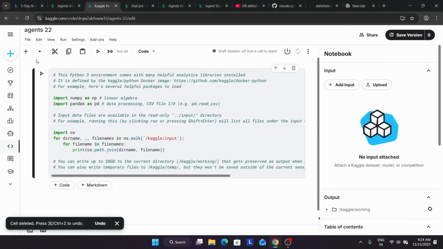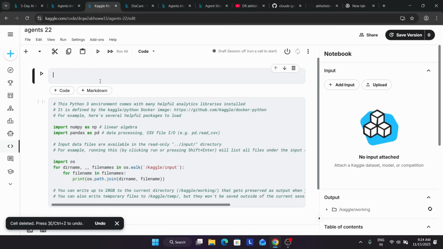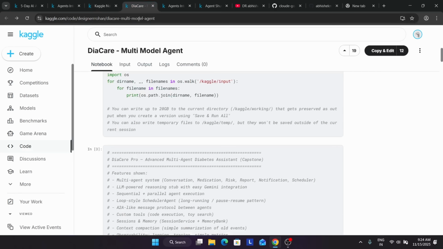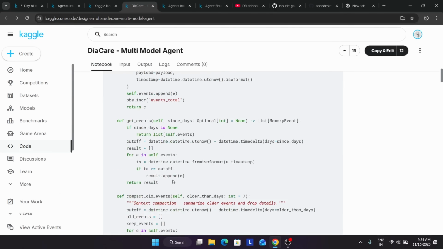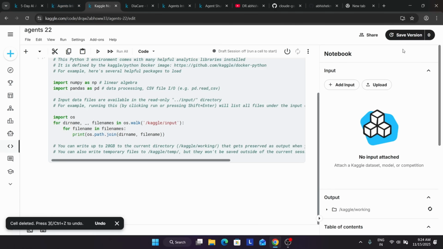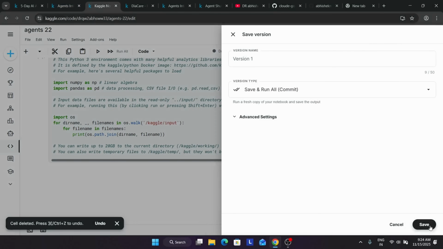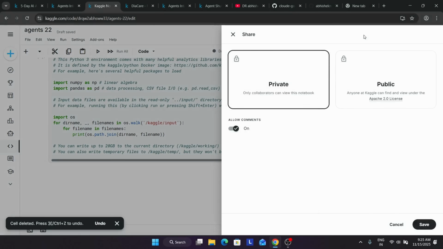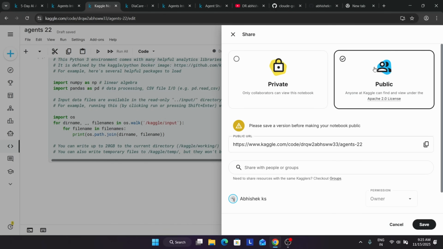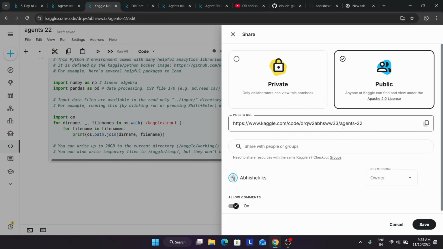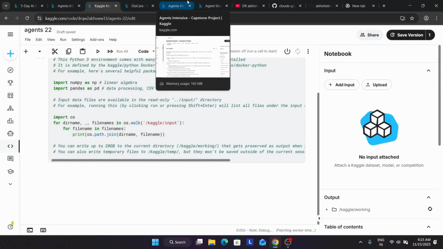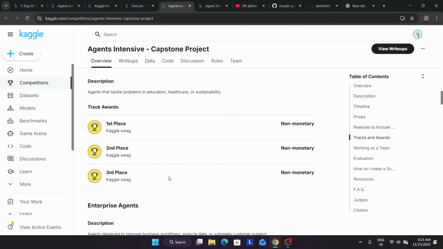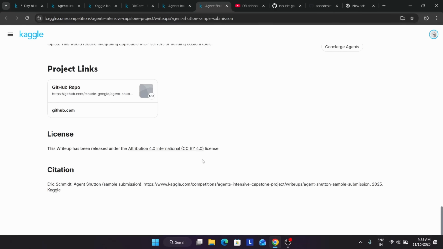Here, you have to click on the add cells option, insert cells above, and then import all the functions, and like they have made the code, you have to enter all the code of your functions. Then click on save, and then share it to public. Save it as public, and you can share the notebook link also in the submission project link.